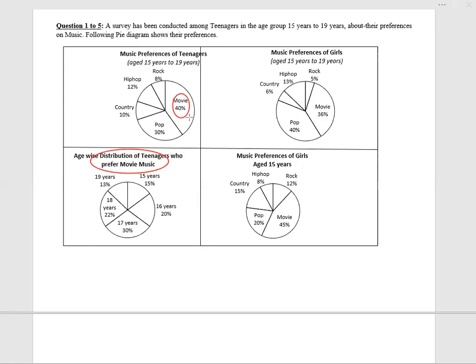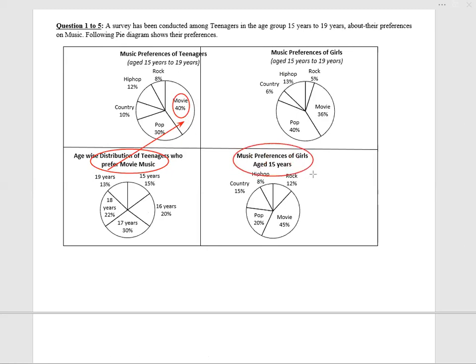for teenagers. So let's say if there are 100 students, there are a total of 40. Among this 40, 15% of that is 15 years aged. 20% of that is 16 years aged. So basically, this is a breakup of this part. Okay. And then last,